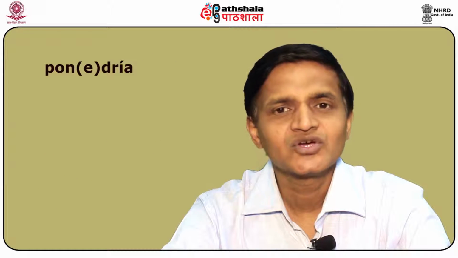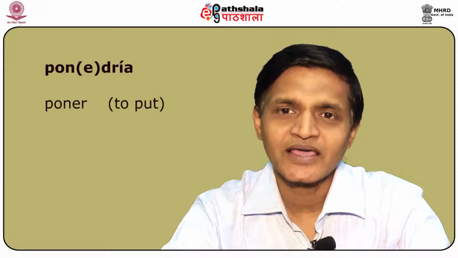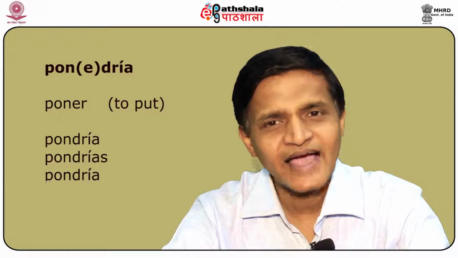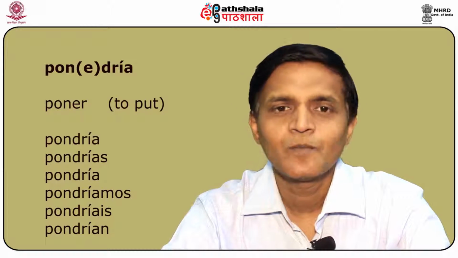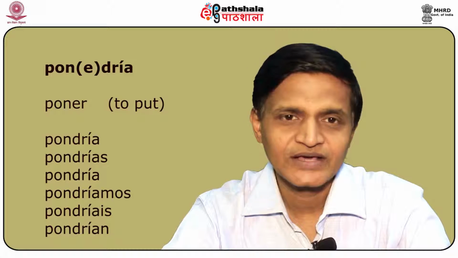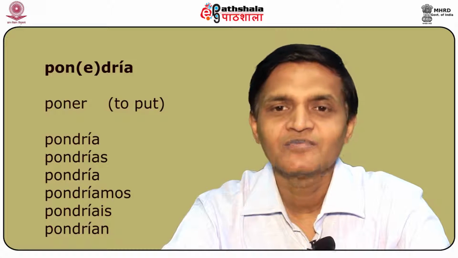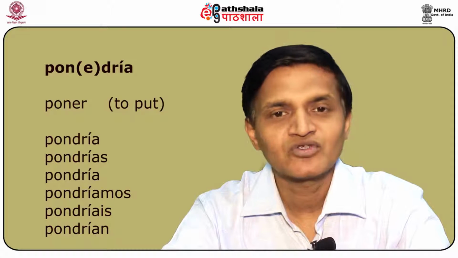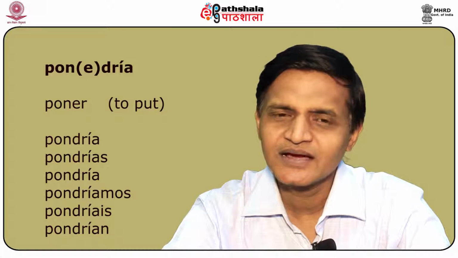Verbs like poner drop the E or I of the infinitive and add the consonant D. Poner, to put: pondría, pondrías, pondría, pondríamos, pondríais, pondrían.